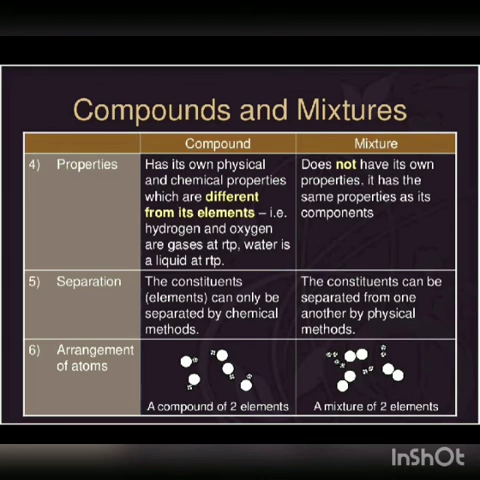Then separation: the constituent elements of a compound can only be separated by chemical methods, because they are chemically bonded together. In mixtures, the constituents can be separated from one another by physical methods. Arrangement of atoms: you can see the arrangement of atoms. In a compound of two or more elements, the types of atoms are joined together. Whereas in a mixture, many types of atoms come together but they are not chemically bonded.